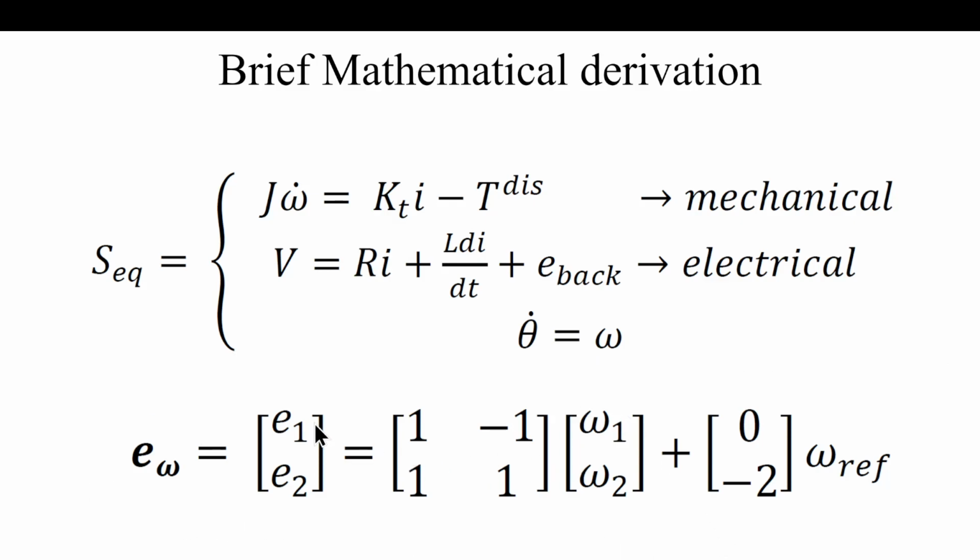Imagine we have the first error that is comprised of two velocities, velocity 1 and velocity 2. These are angular velocities, obviously. If we take the first one as positive and the other one as negative, so we subtract the two, we can make the error go to 0, right? And we know that if the error goes to 0, V1 has to be equal to V2, right?